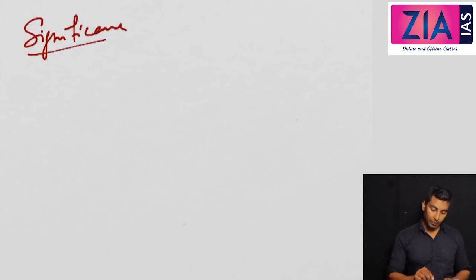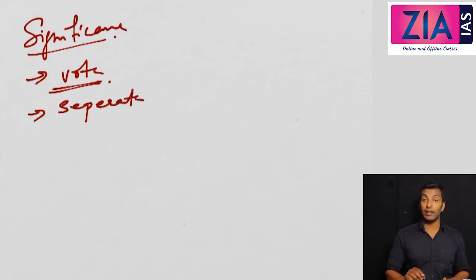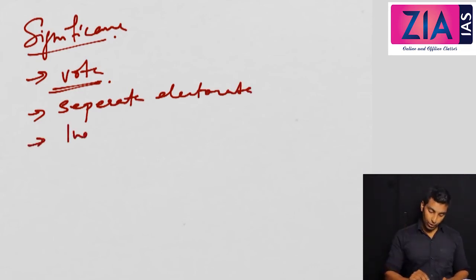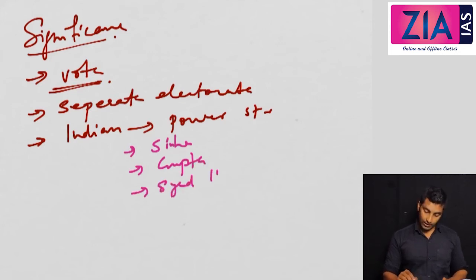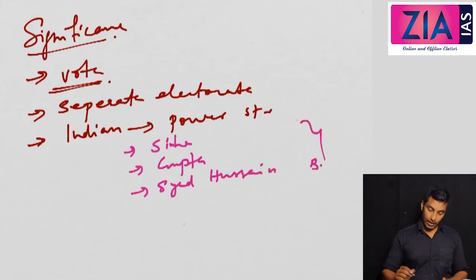Now what is the significance? Let's look at the significance. So we have seen the background, we have seen the provisions. Now, for the first time Indians go to vote. So they started tasting elections, but the separate electorate created a divide in society. Indians are now in the power structure of the British. The three names which I have discussed are SP Sinha, then SC Gupta, then Said Hussain Bilgrami. So these are the three people.